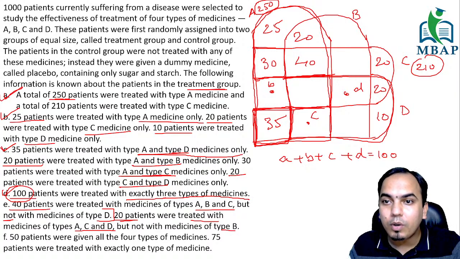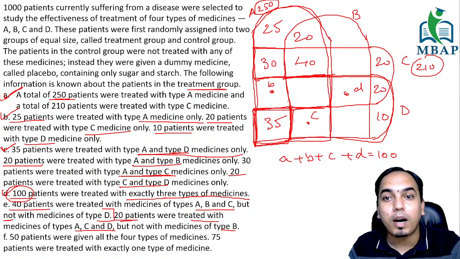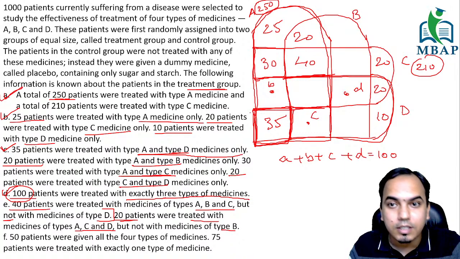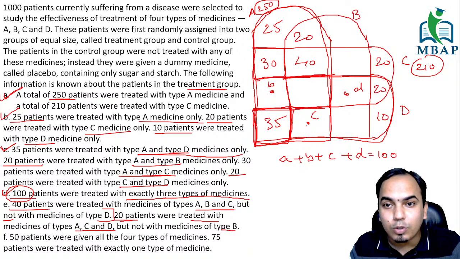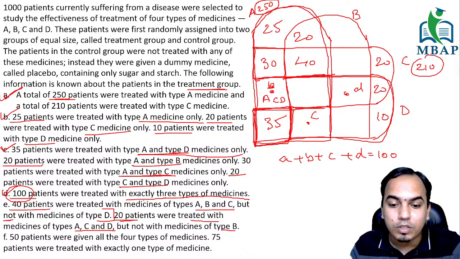B ये है. Okay, this entire is B और ये B के बाहर होना चाहिए. A, C and D. So ये value अगर आप देखोगे, A, C and D. This is the value, right? You see this? There is no B involved in this part, and this value is given to you as 20.